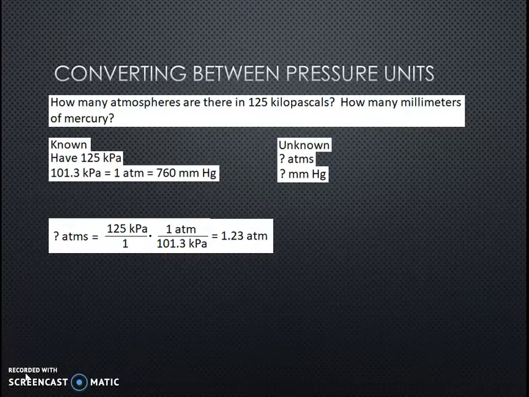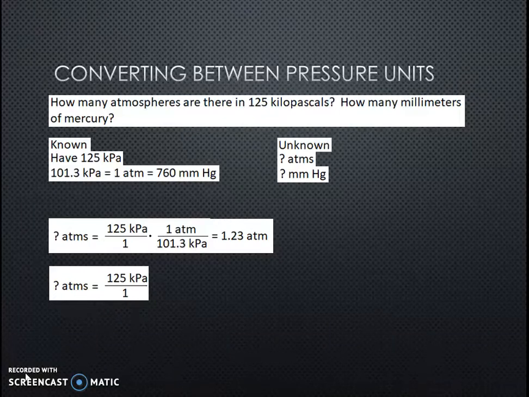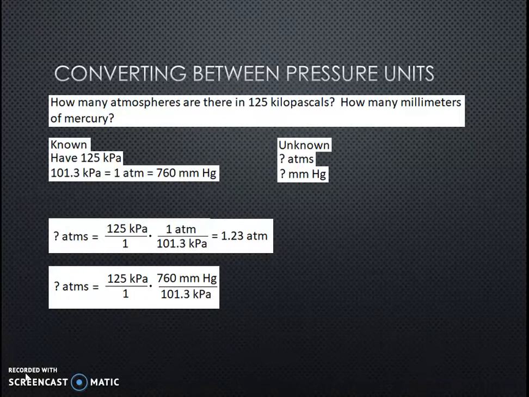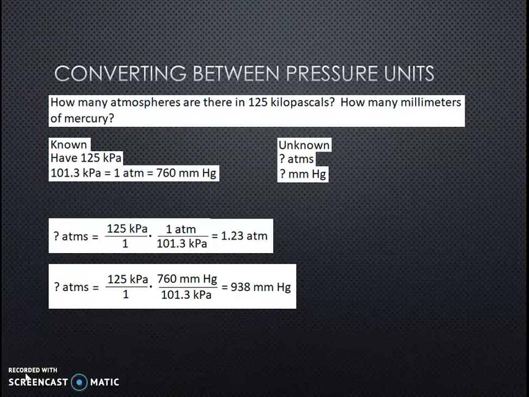And I can do the same thing for millimeters of mercury. I'm going to take my 125 kPa, put it over 1, and then now this time put 760 millimeters of mercury over that 101.3 kPa. So again, kPa reduces out, but now I get millimeters of mercury, not atmospheres, and then I solve it out and find that there are 938 millimeters of mercury for 125 kilopascals.